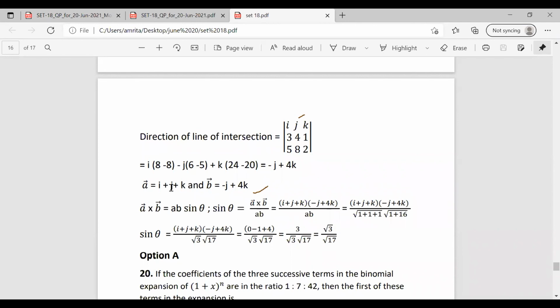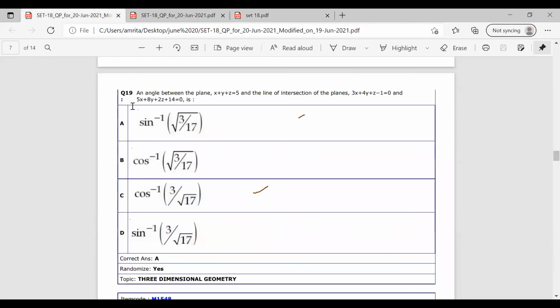So substituting for the A and B vectors, we can have the answer as sin theta equal to root 3 by root 17. And in the question it is asked theta. So if we have sin theta, then theta is equal to sine inverse of root 3 by 17. So the answer becomes option A. Okay.